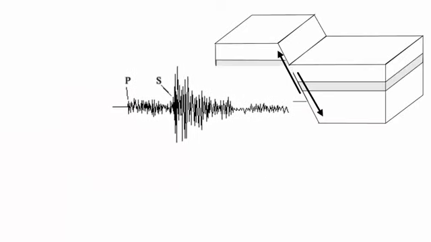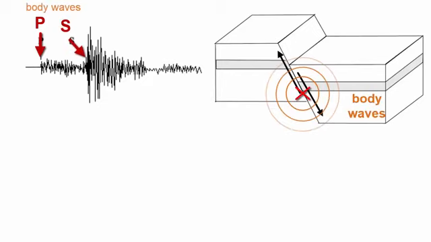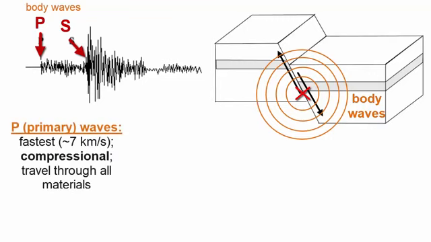Here is a sample seismogram from an earthquake. What do we see? The first wave to appear here causes a different intensity ground shaking than the second wave, which appears here. After a fault ruptures at depth, there are 2 body waves that emanate outward. The fastest body waves are the first to arrive at the seismograph stations on the surface and are called primary waves or P waves. They are compressional waves that travel on average 7 kilometers per second.